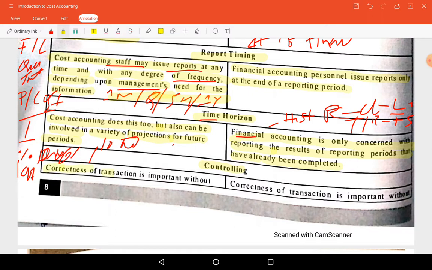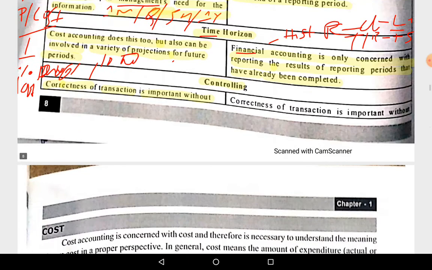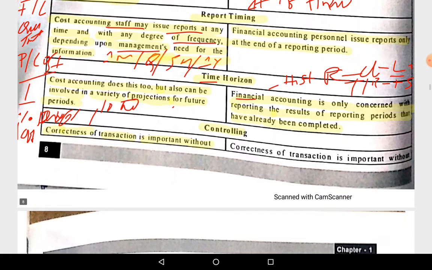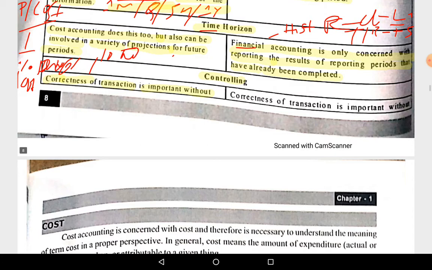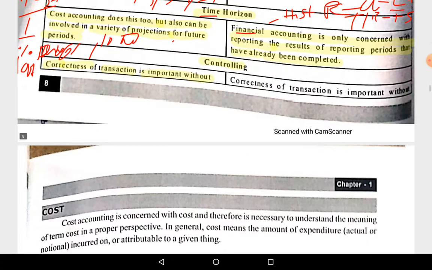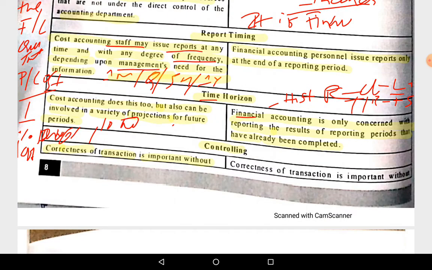Correctness of the transaction is important.